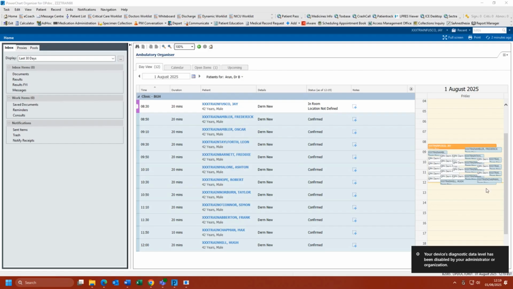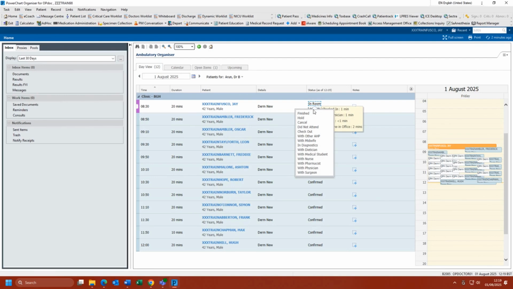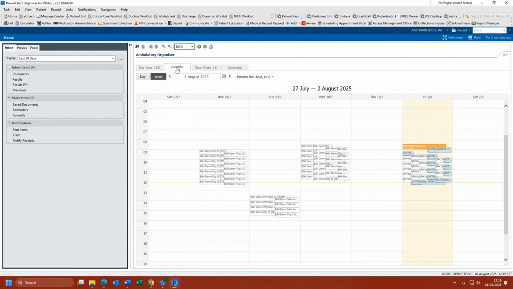The patient can also be tracked throughout the department by selecting the checked-in status. Click this and select with Physician. You also have access to the calendar view at the top of the screen, which allows you to view booked and unbooked slots on a weekly basis.